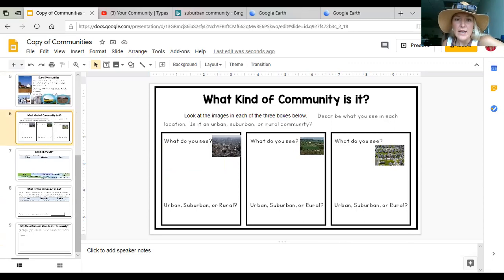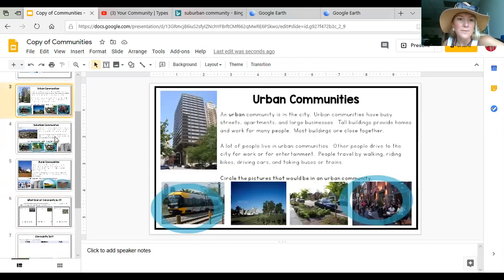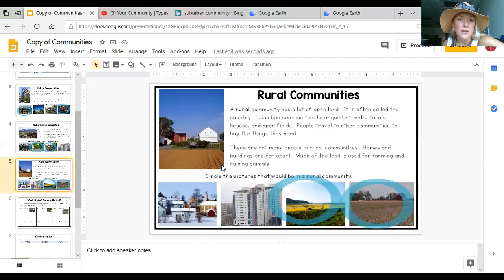On your assignment today, you're going to be looking at each picture and then describing what you see. Do you see tall buildings? Do you see a lot of cars? Do you see a lot of traffic? Do you see a lot of animals and farms? Do you see a lot of homes? I want you to write in the empty space in between what you see. And then decide if it's urban, which has a lot of tall buildings, suburban, or rural. Urban, suburban, or rural. Let me show you these one more time. Urban, suburban, and rural.